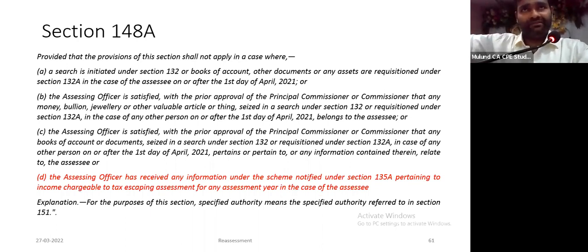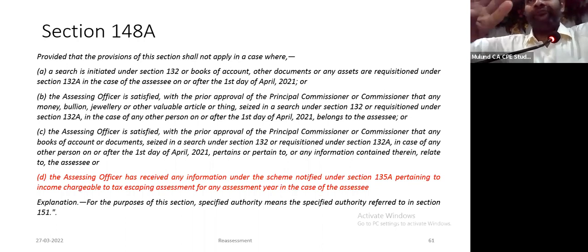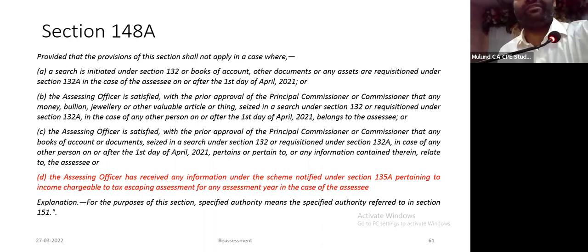3 situations. If I compare this with explanation 2 of section 148, deemed suggestion, 4 cases: search, and 2 cases of third party, एक तो assets belonging to or information relating to, and the 4th situation was survey. Survey में deemed suggestion, but here under proviso to 148, survey is not covered in the exclusion. Therefore, in case of survey also, they have to issue you a notice under 148A. They have to follow that entire procedure.